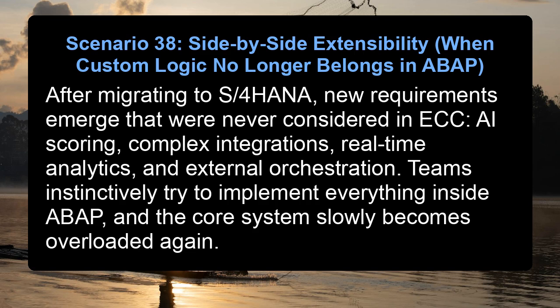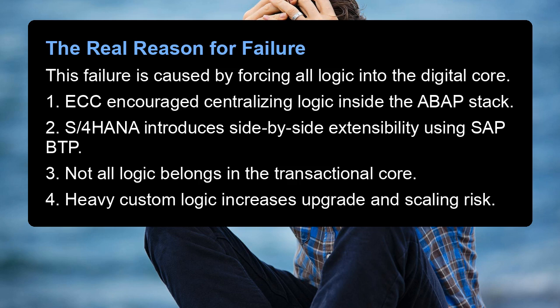Scenario 38. Side-by-side extensibility. When custom logic no longer belongs in ABAP. After migrating to S/4HANA, new requirements emerge that were never considered in ECC: AI scoring, complex integrations, real-time analytics, and external orchestration. Teams instinctively try to implement everything inside ABAP, and the core system slowly becomes overloaded again. The real reason for failure.